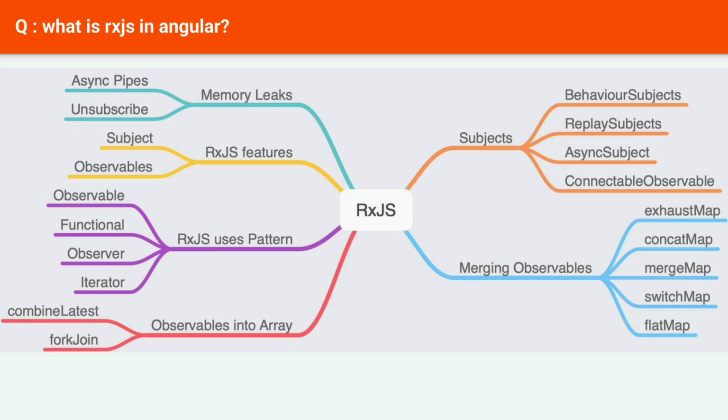Merge map. This operator is used to merge multiple observables into a single observable. For example, if you have two observables that emit streams of data, you can use the merge map operator to merge the two streams into one.